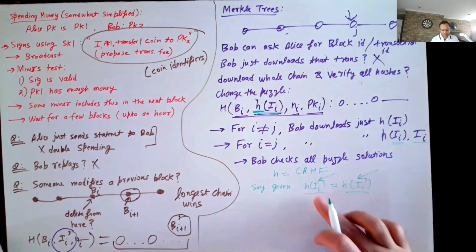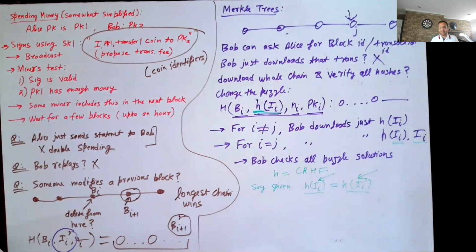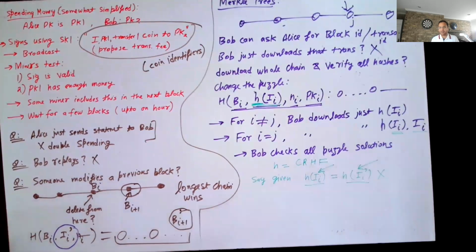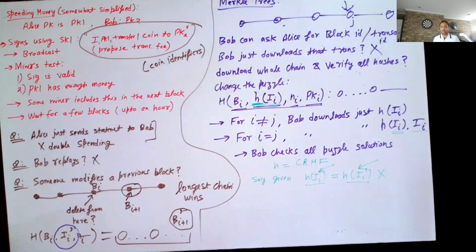So I can change I to I prime. Blockchain basically remains the same. And then there's a problem. You cannot distinguish what is the right version of the block from the wrong version of the block. So you don't want something like this to happen. And as long as this doesn't happen, you are fine, right? I mean, the hash is included in the block, and if the hash fixes a unique input, at least computationally fixes a unique input, then you know that nobody can change that input, which is the list of transactions.